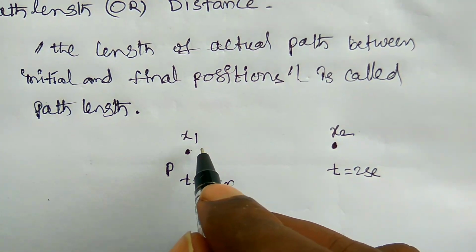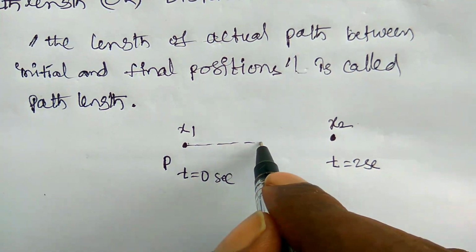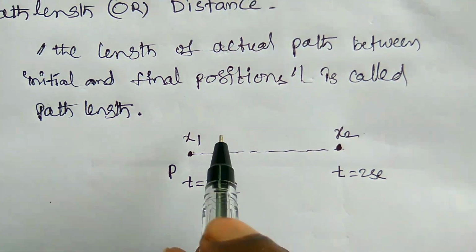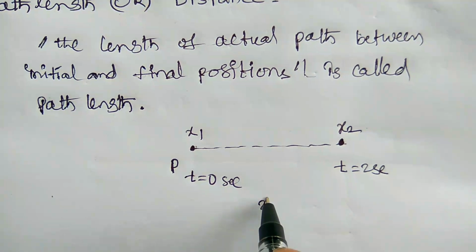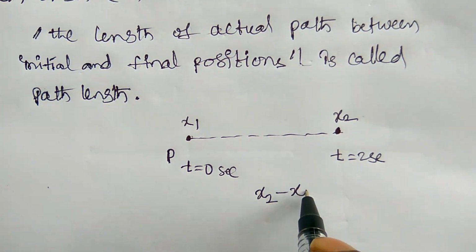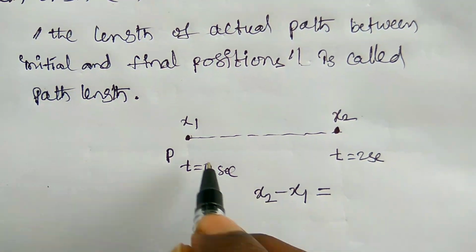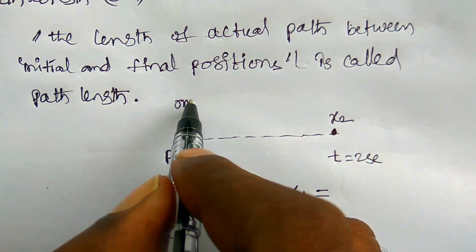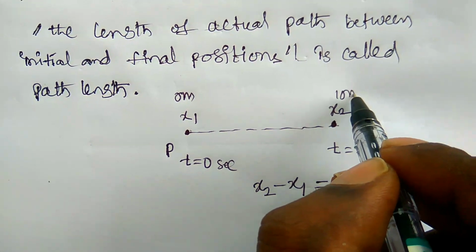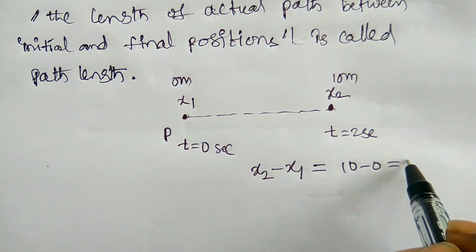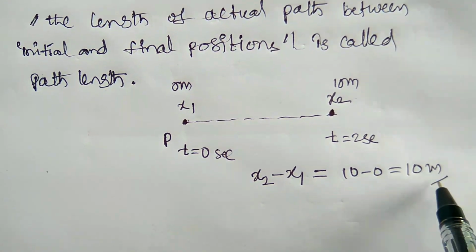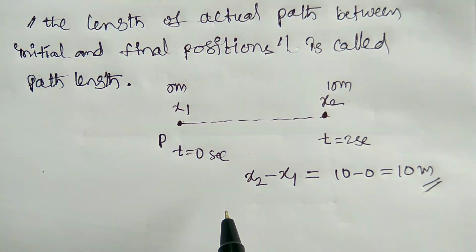So here the total path length should be the difference between the initial and final points, that is x2 minus x1. For example, this is 0 meters and this is 10 meters, 10 minus 0, it is equal to 10 meters here. So this is the path length or the distance.